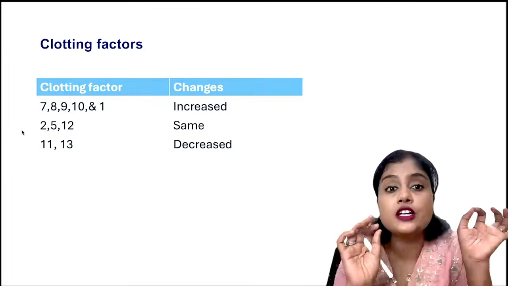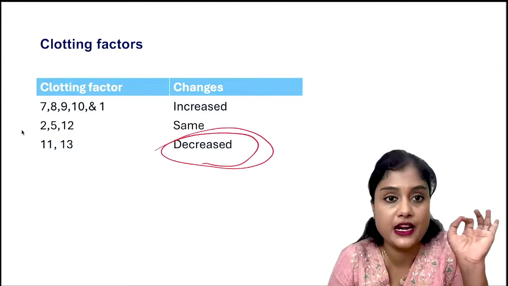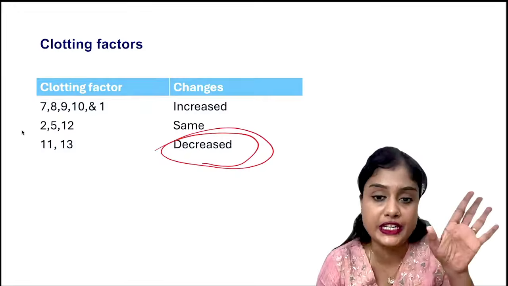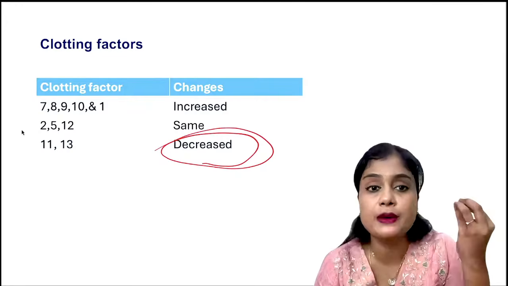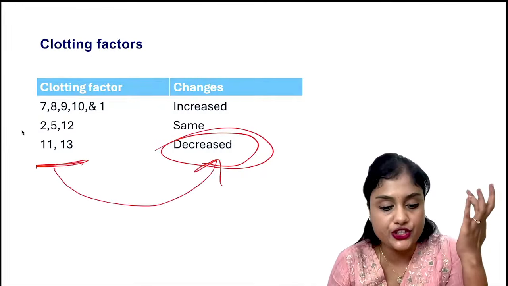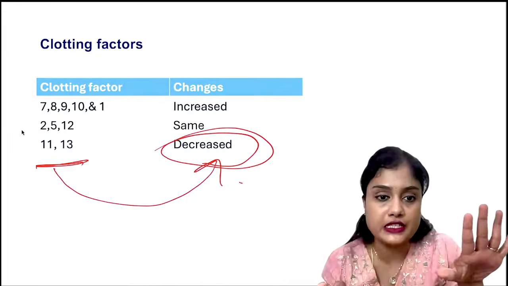Okay. So which are the clotting factors which decrease? This was the question every time they had asked. So you should remember 11 and 13 are the factors which decrease. Again, it is a memory based question, less likely to be asked, but you should know. It is very important. 11 and 13 are the factors which decrease. 7, 8, 9, 10 and 1 are the factors which increase. Okay, this much you should know.